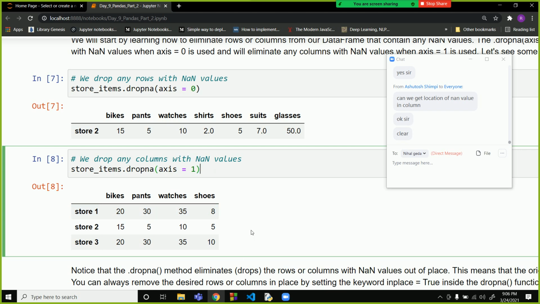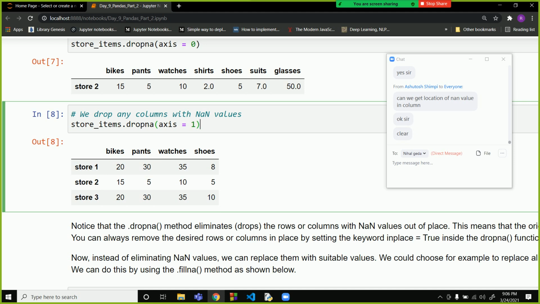Sir, but in this case we are losing our data. See, in this case we are losing data, but right now we are only learning the commands to remove it. Your data set will contain like 1 million rows, or 10,000 rows. If one row has a nan value, instead of performing data cleaning, you can just remove that row.